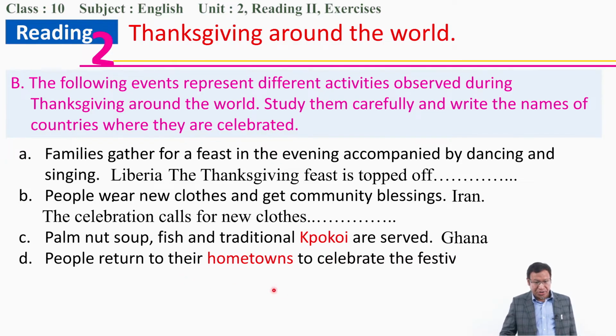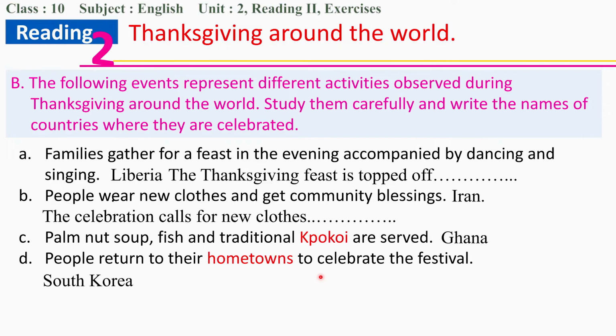Now, people return to their hometowns to celebrate the festival. Here, where to find out in which country this activity takes place? The word that will guide you is hometowns. If you look at return to their hometowns, then you can find where this Thanksgiving festival takes place. So return to the hometowns: Chuseok. Where is Chuseok? South Korea. So in South Korea, you can see in the text that people return to their hometowns.